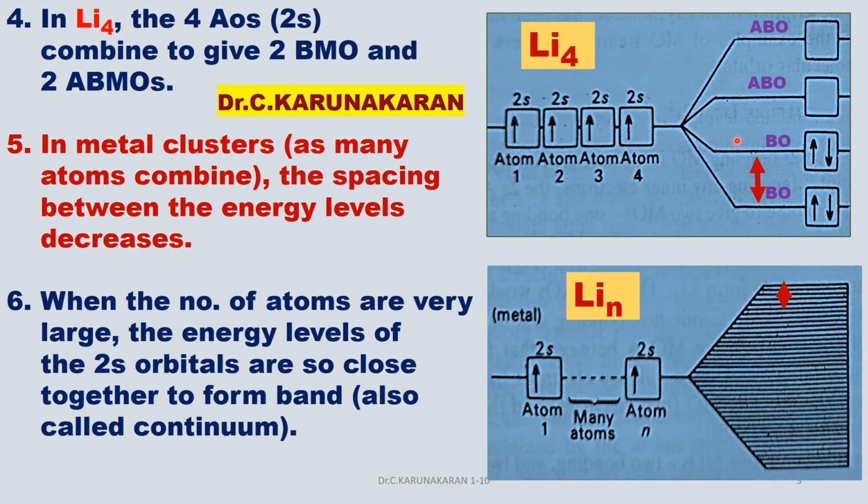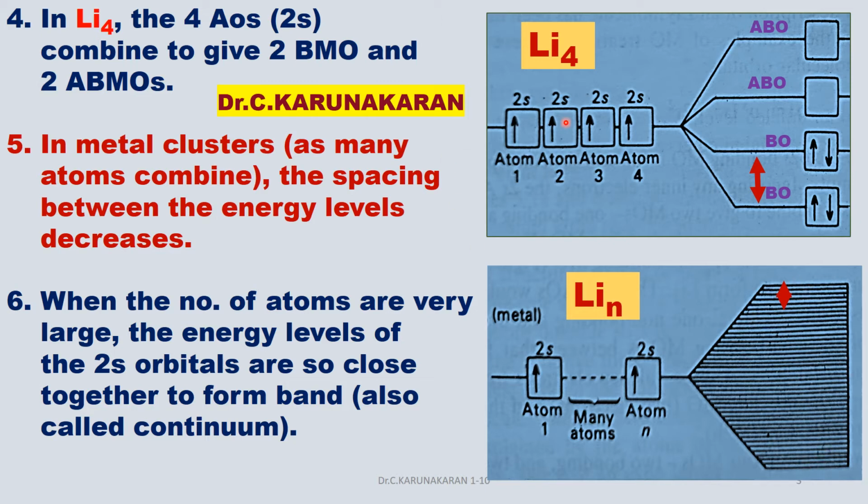In the lithium molecule, the energy gap is large. In metals, the number of atoms is very large. Therefore, the energy levels of 2s orbitals are so close together that they form a continuum, called a band.